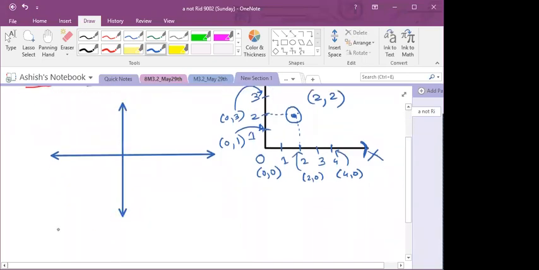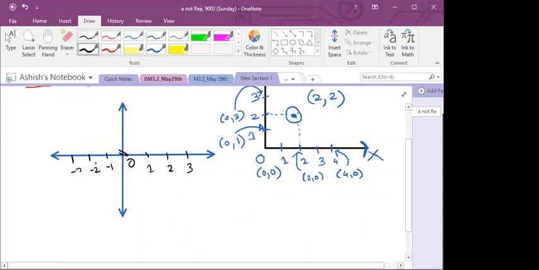Now what will happen? Understand this carefully. On a number line, if you write all the points, here your point is 0. On the right hand side you are having all positive points. On the left hand side you are having all negative points.